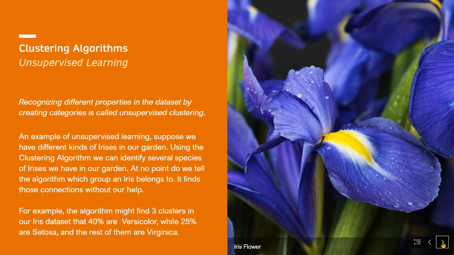Let's talk about unsupervised clustering. The most basic way to model any given dataset is to assume that it consists of distinct groups of objects that share properties. Clustering is recognizing different properties in different data points and creating categories based on these properties.